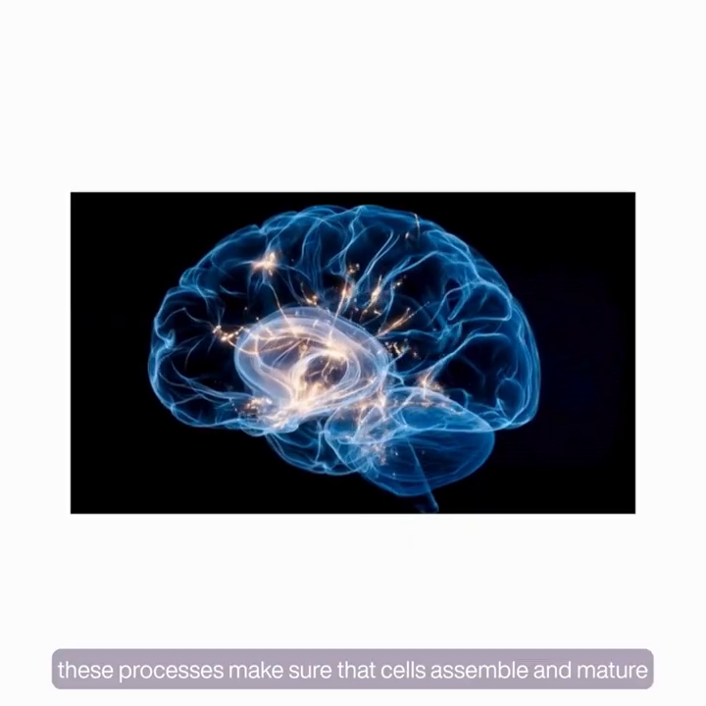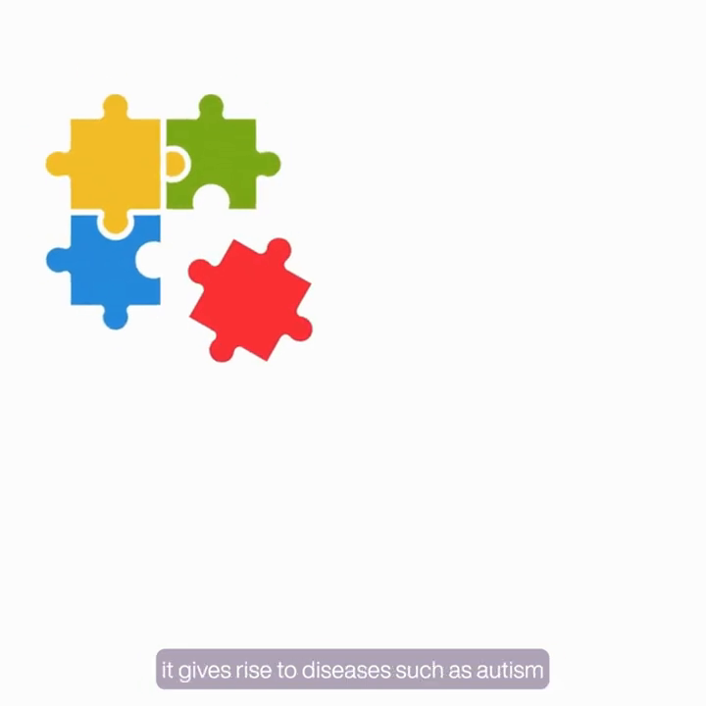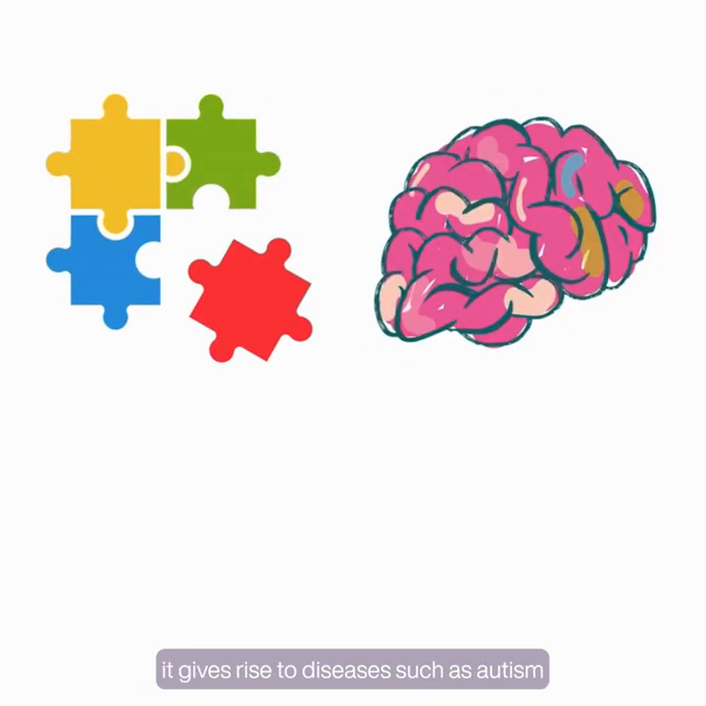Together, these processes make sure that cells assemble and mature in the nervous system in a perfect way. And when a part of this process goes wrong, it gives rise to diseases such as autism and other neurodevelopmental disorders.